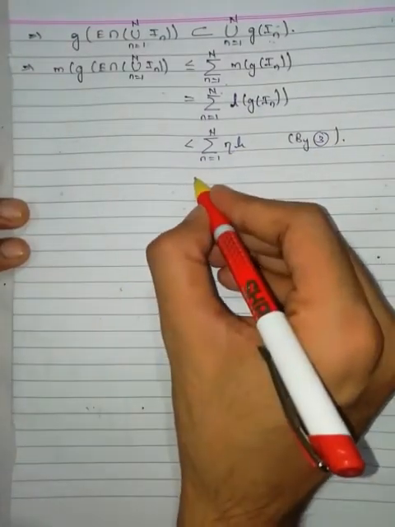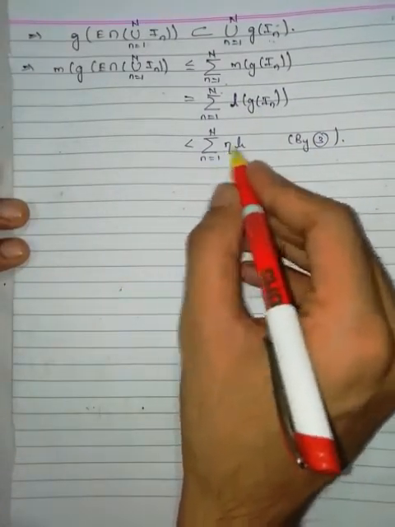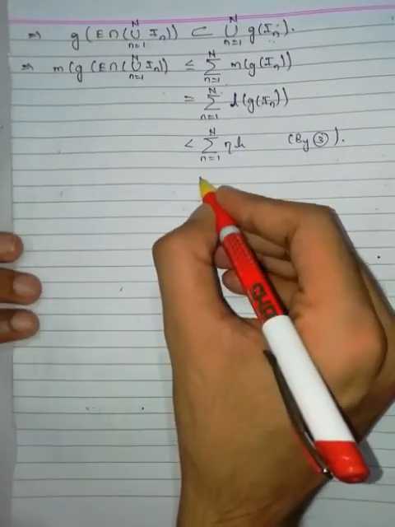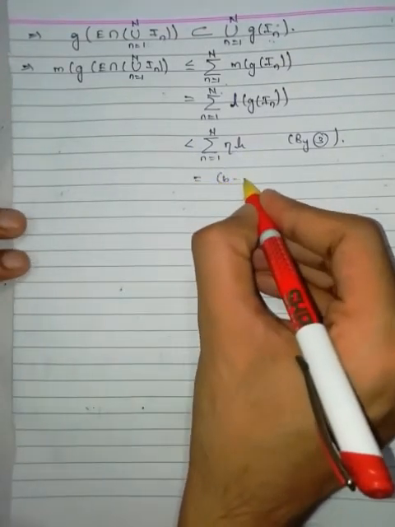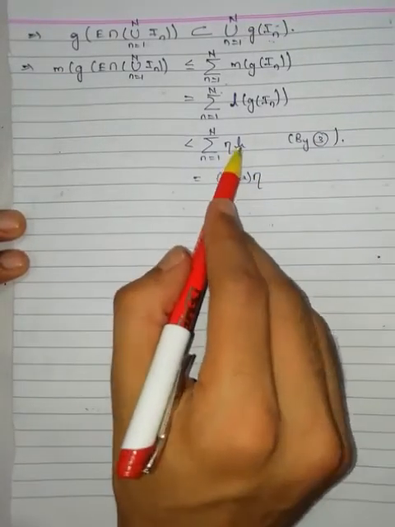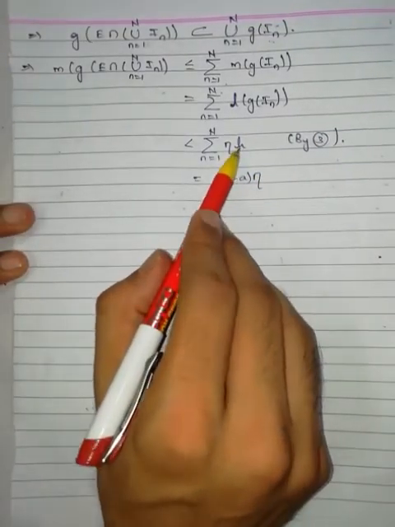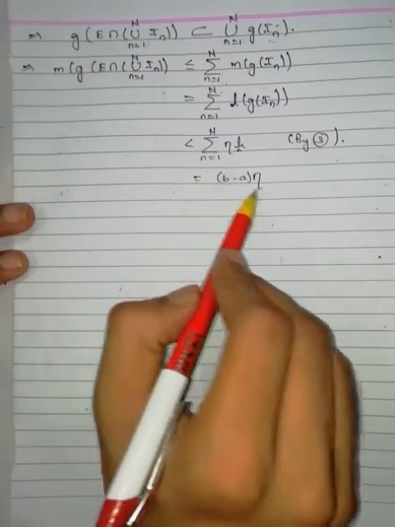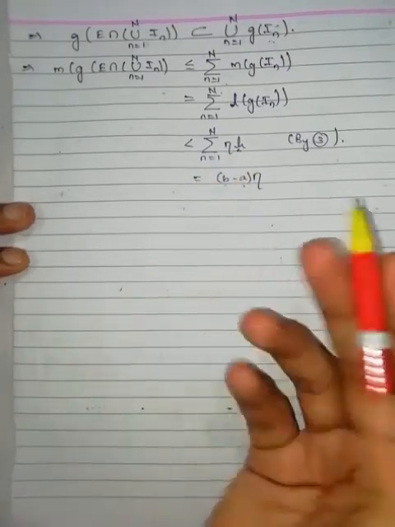I am going to take eta outside, and what you will get is b minus a into eta, since the length of all the subintervals sums to b minus a.